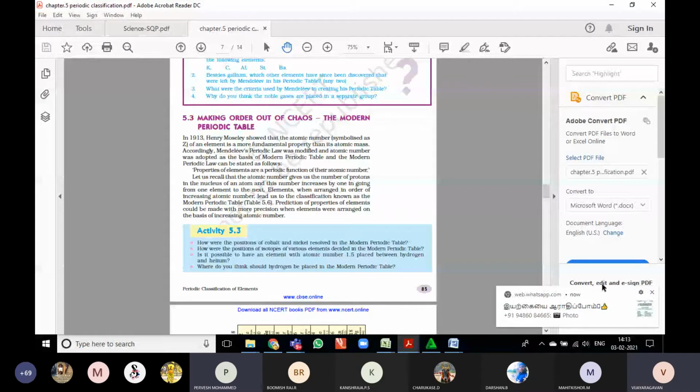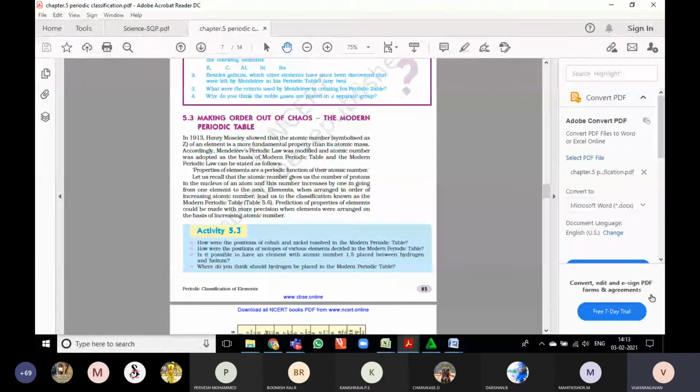The properties of elements are a periodic function of the atomic mass. That is the Mendeleev periodic law. But in the modern periodic law, the properties of elements are a periodic function of the atomic number. You already know what the atomic number is: the number of protons present in the nucleus of an atom, and this number increases by 1 in going from one element to the next.